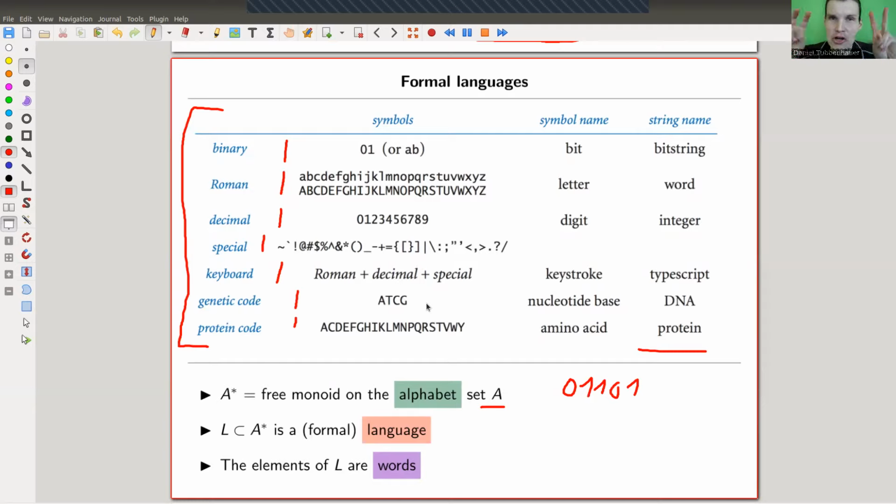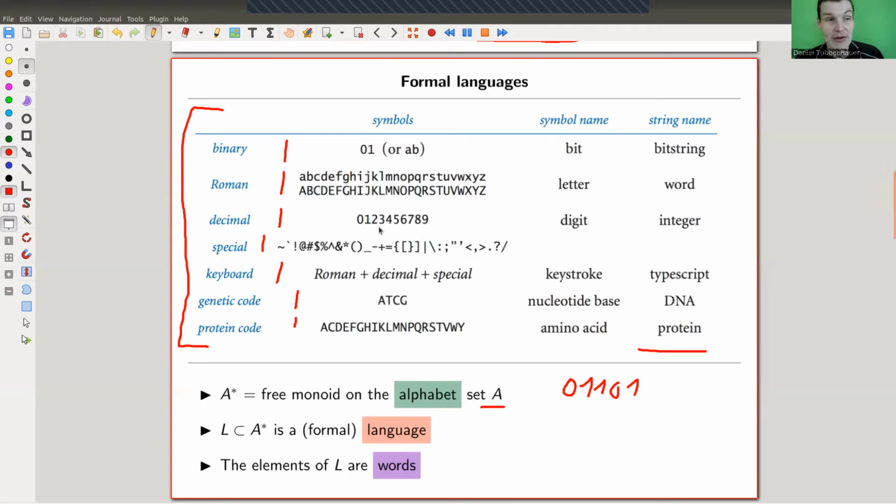Just the notion of a word is really weak here. It doesn't need to make sense in English or whatever kind of language you're using. It just needs to be a concatenation of symbols, and that's a word. So the elements of this formal language are called the words, and the formal language is then, mathematically, described as a subset of the free monoid on the alphabet. So you might actually not take all words into account. You might just take a subset or whatever. But basically, you have an alphabet and you form words in it, and that's your language. That makes sense, right? You have an alphabet and you have words.